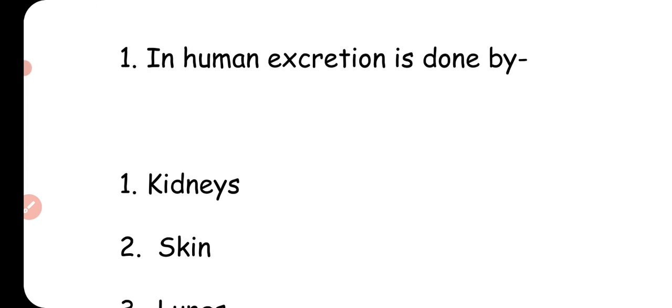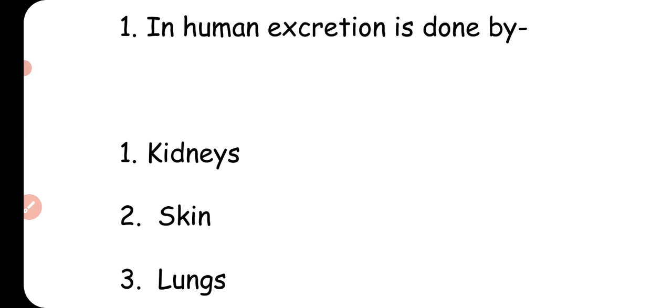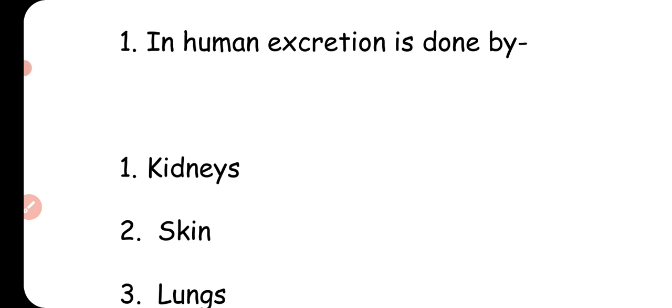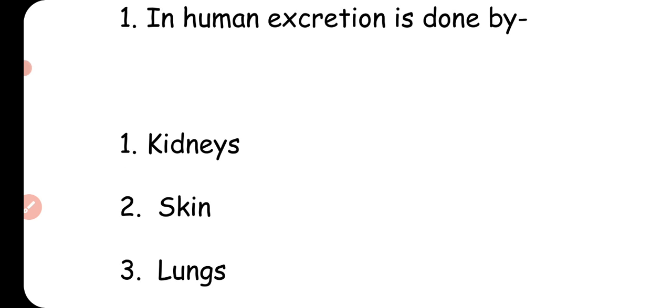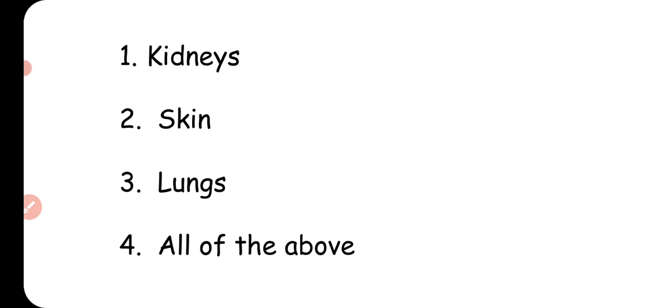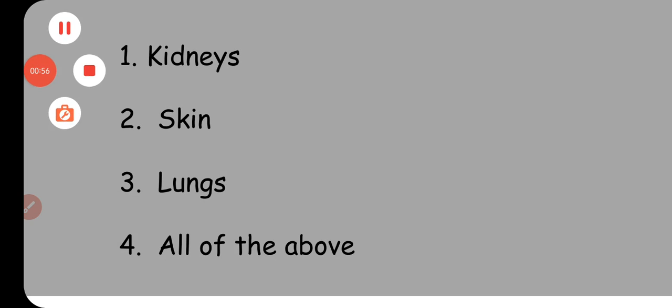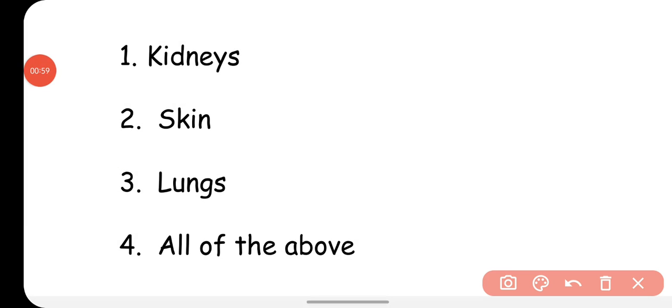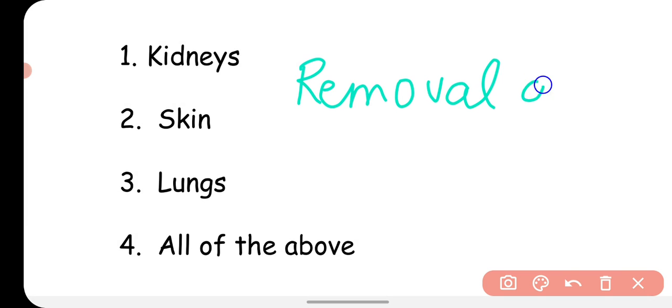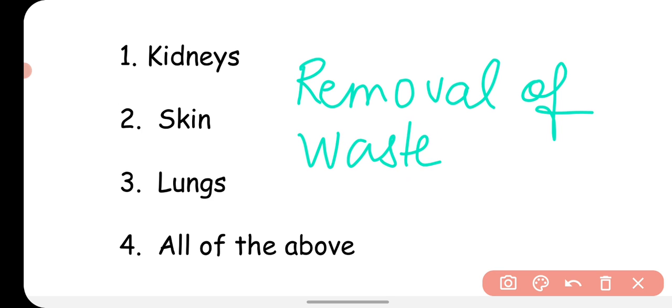The first question is asking you that in human excretion is done by the options: kidneys, skin, lungs, all of the above. So you know that excretion means removal of waste from the body.